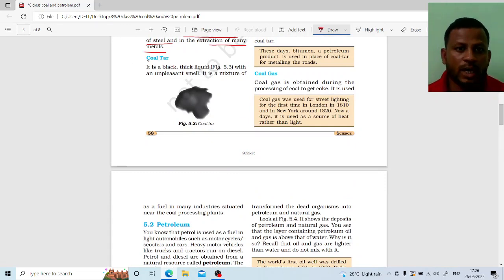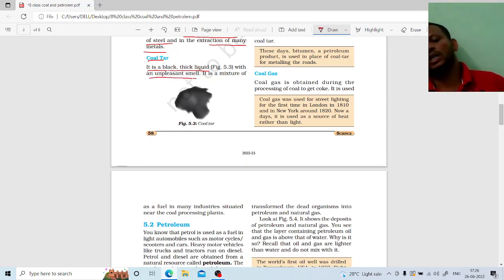Coal tar. Coal tar is a black, thick liquid with an unpleasant smell. It is like the tar you can see where we prepare roads. Same as that tar, that is coal tar, and it has a very bad smell.